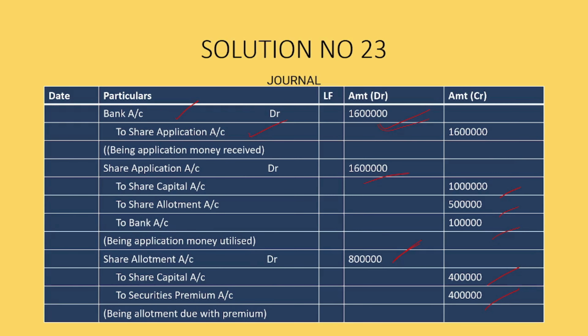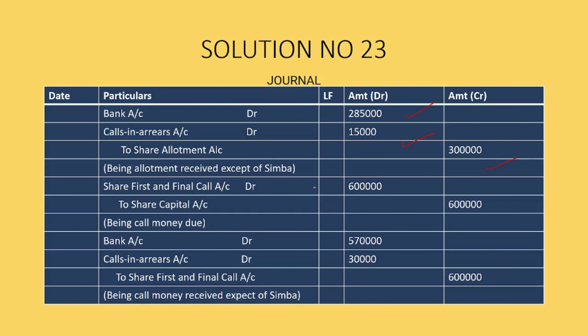After that we have share first and final call account debit 6 lakhs and to share capital account 6 lakhs. Now bank account debit 5,70,000, calls in arrears 30,000 and to share first and final call account 6 lakhs.